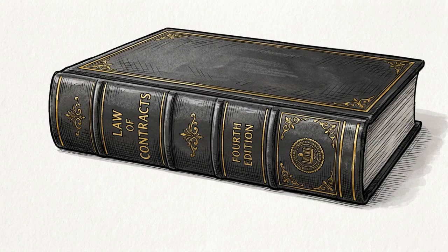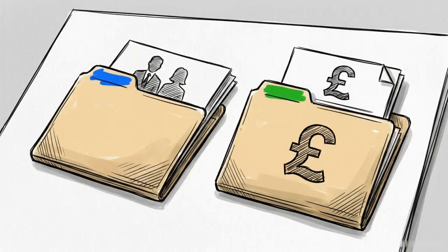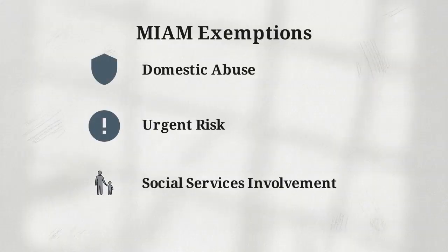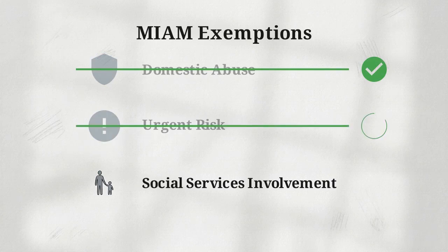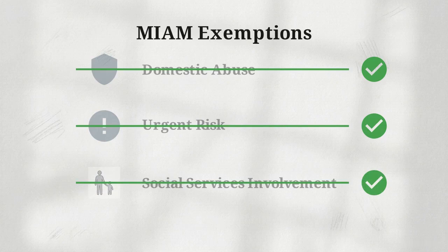Section 10 of the Children and Families Act 2014 sets the legal baseline. It mandates a MIAM for any person making a relevant family application, such as a private children's matter or a financial remedy order. A client may bypass mediation if there's evidence of domestic abuse, an urgent risk to life or safety, or if social services are already involved regarding the well-being of a child.